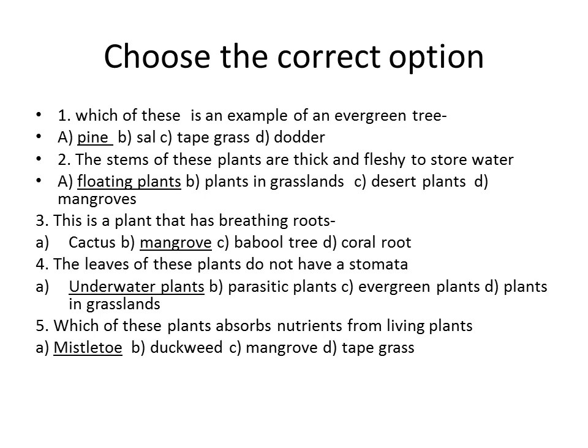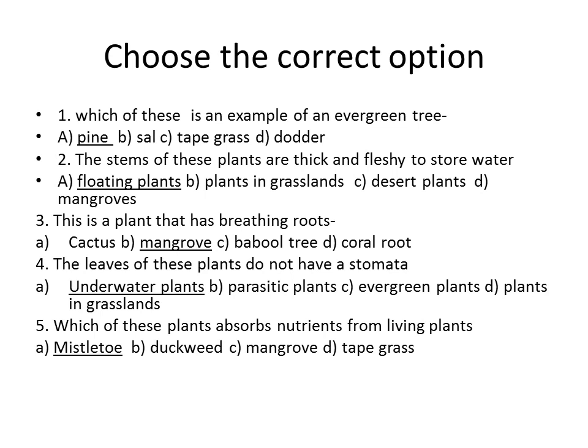Second one, the stems of these plants, they are very thick and fleshy to store the water. It is called floating plants. Third one, these plants, they have the breathing roots. So which will have the breathing root? It is called mangroves.